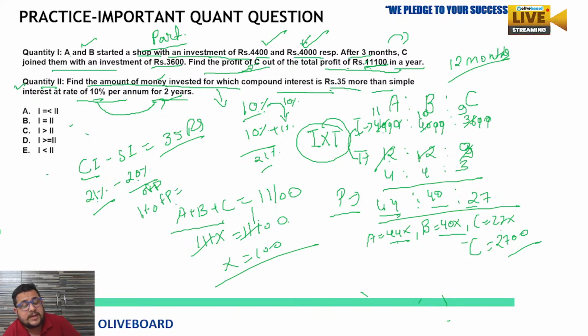1% of the invested amount, means the principal, equals 35. So your principal would be 3,500. So we can say quantity 2 is greater than quantity 1. Option E would be the correct answer. Is this clear to you, Satya and everyone?